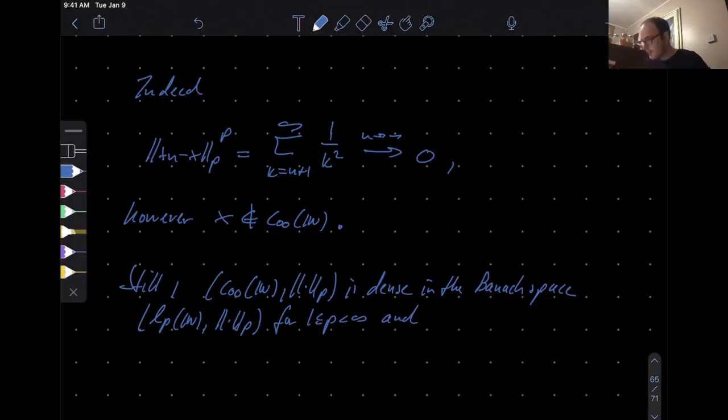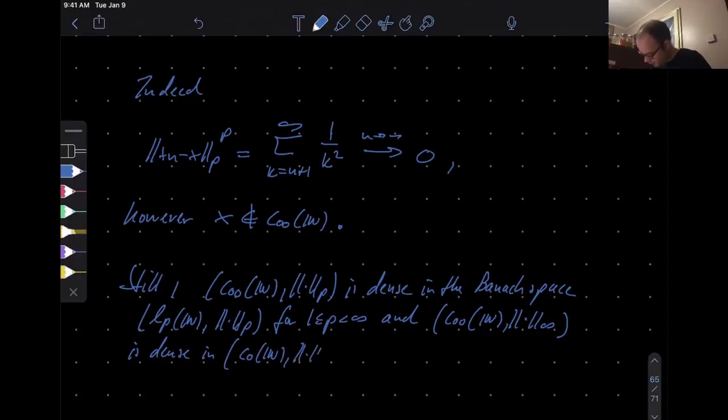Well, then it's dense in some other Banach space, which is the one in the previous example, and this is dense in Z0n infinity. This will appear on the exercises, these two problems.